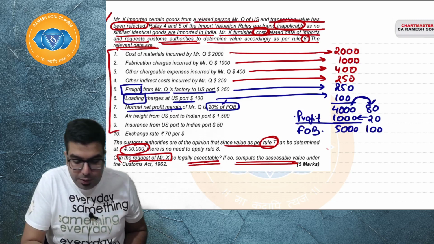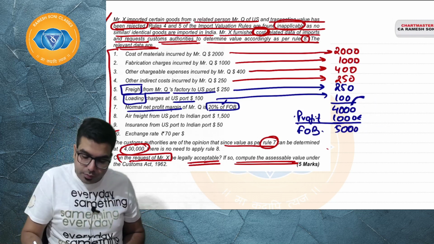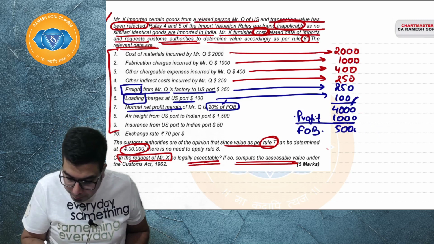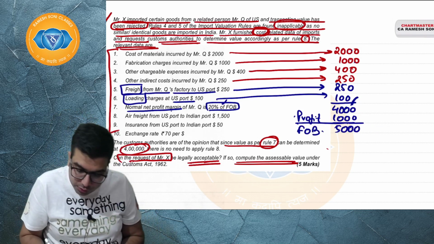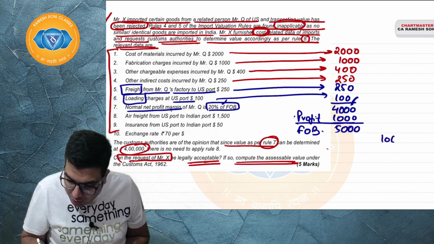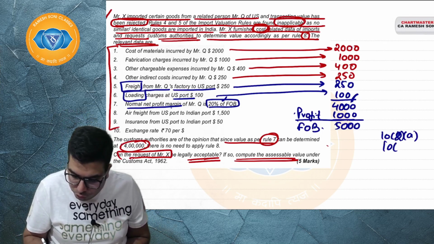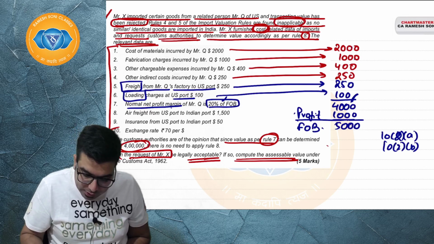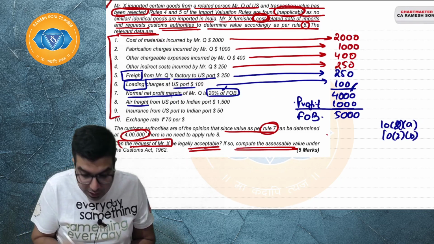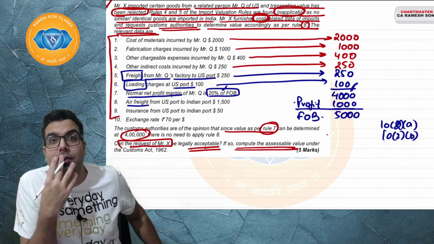Now, when your FOB has come to 5000, you will add 10.2a and 10.2b, which says, sir, air freight, since it is air freight, maximum is 20%.